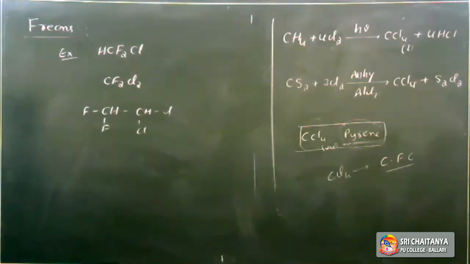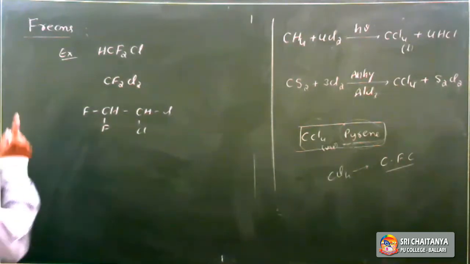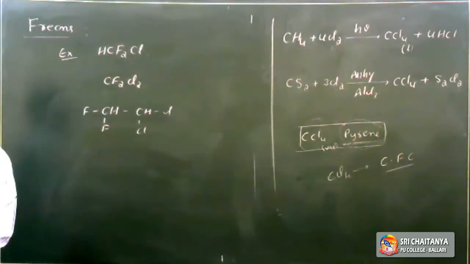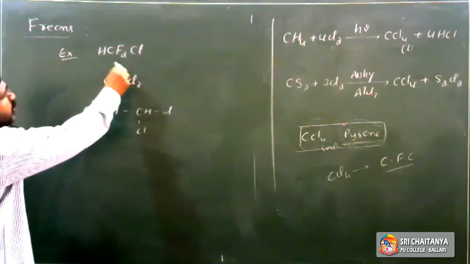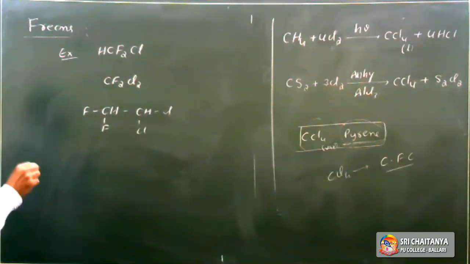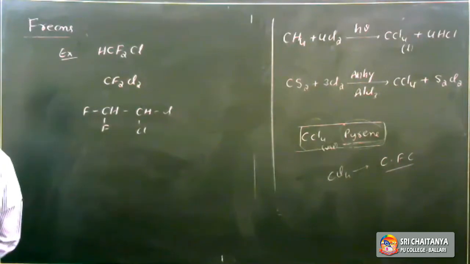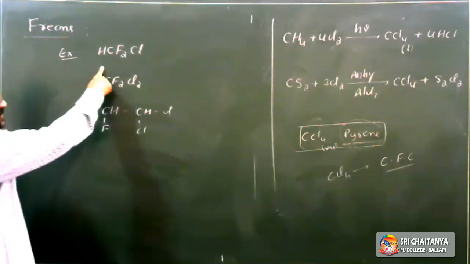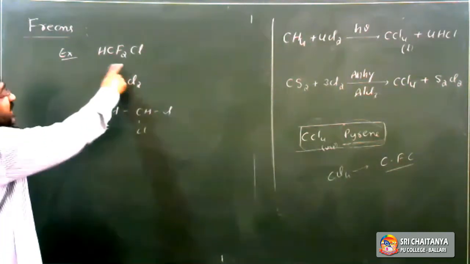Now we know what freons are; what are their uses? Freons are easily liquefiable and more stable, so they are mainly used in refrigerators and air conditioners.